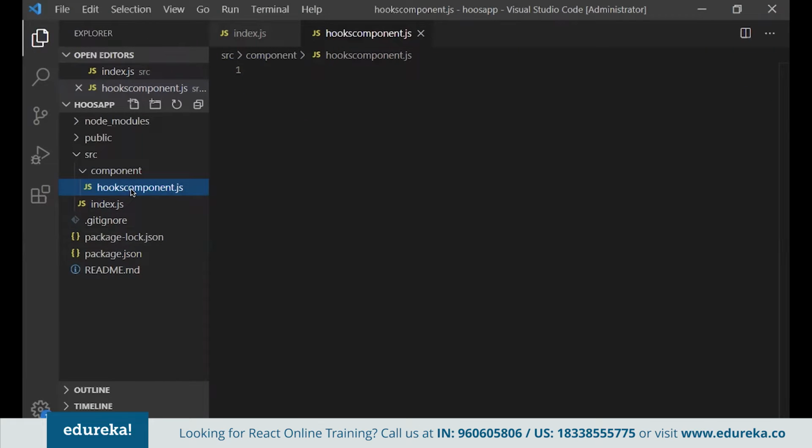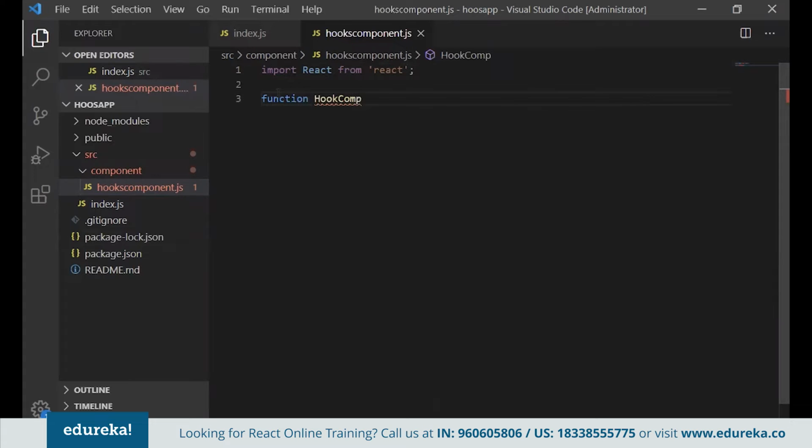First of all, we'll import React as usual from React. Then we'll write a normal function like this. Generally we prefer it like this. It's not that a hooks component must be written like this. In normal components, without hooks also, you can write a component like this. It's just a function, a way to write a function.